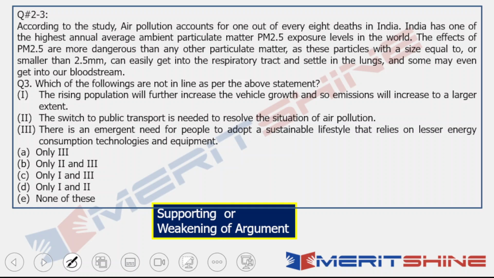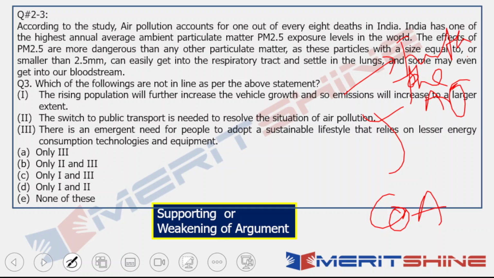Second, the switch to public transport is needed to resolve the situation of air pollution. Now, though it seems to be a supporting and weakening kind of argument, once we read through the options, we see it is not. This particular option is a kind of course of action option. So this kind of statement is a kind of furthering the argument option. So see, though the main statement, why did I still write supporting or weakening argument here? Because the root of the question is such that it would seem to be like supporting or weakening of the argument.